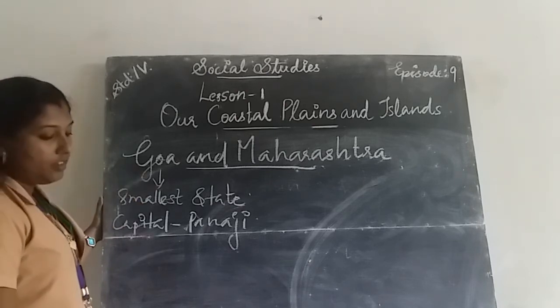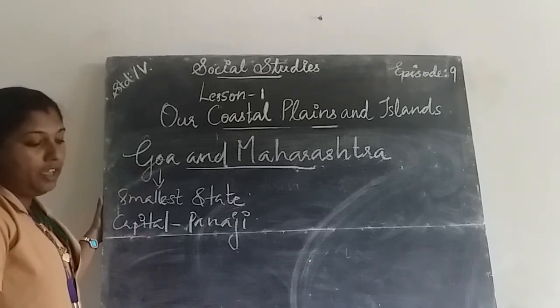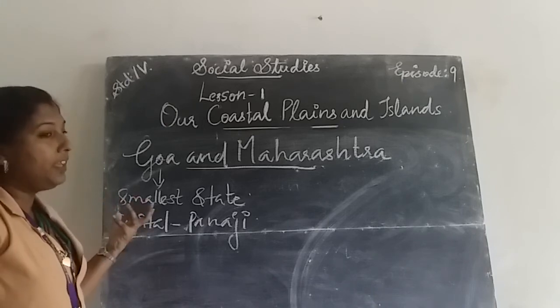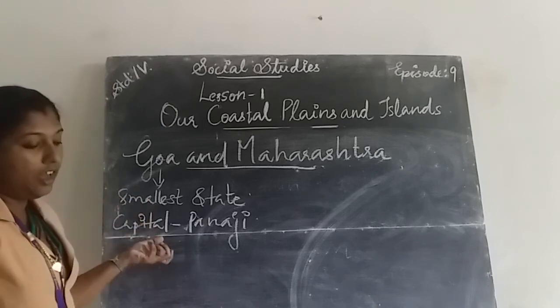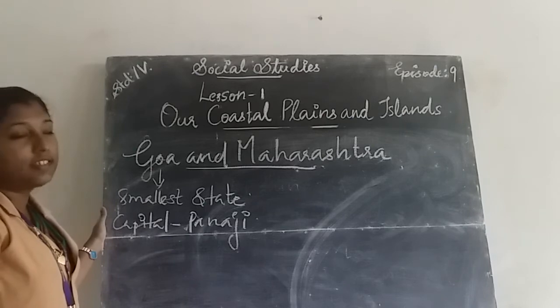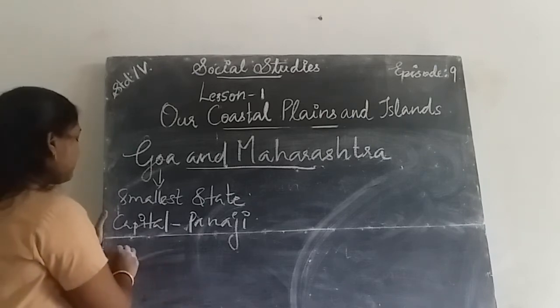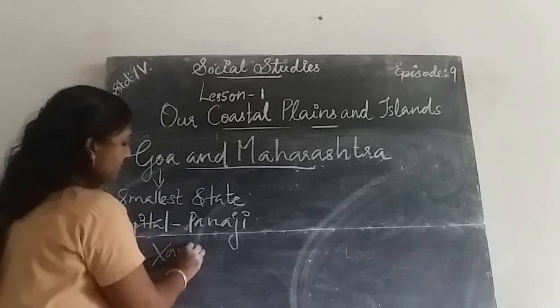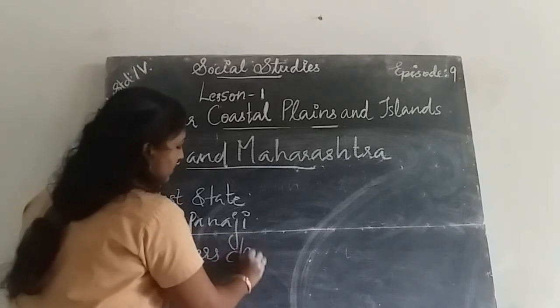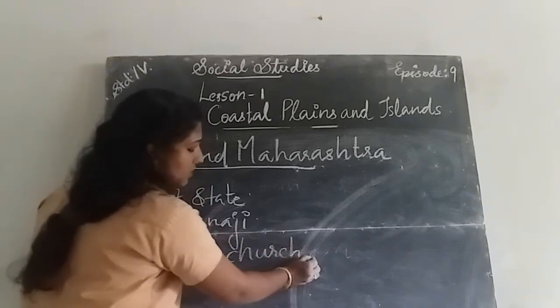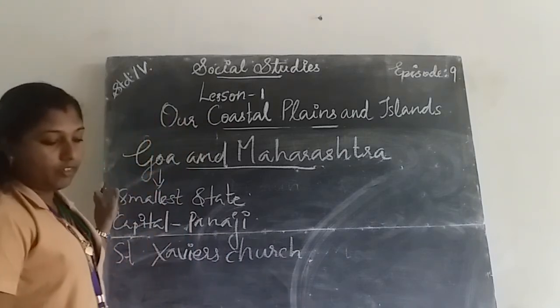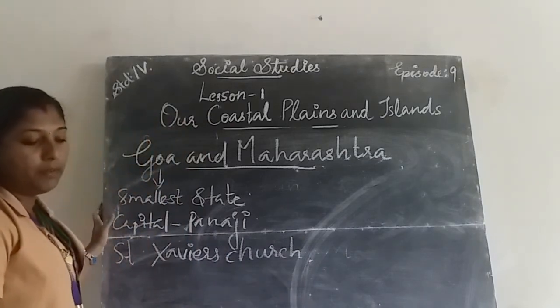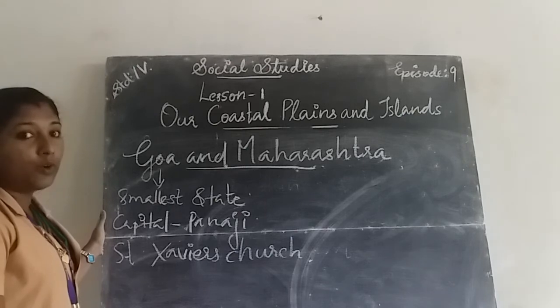Some of the famous tourist places present in Goa are St. Saviour's Church, Mahalakshmi Temple, and Fort Aguada.